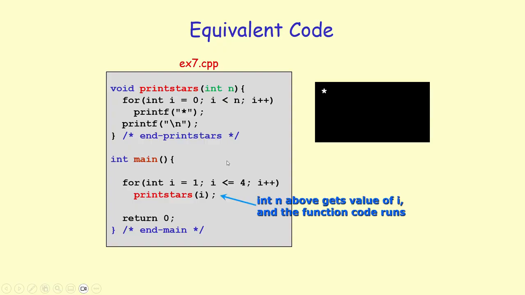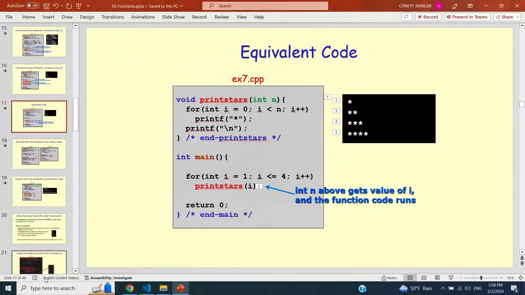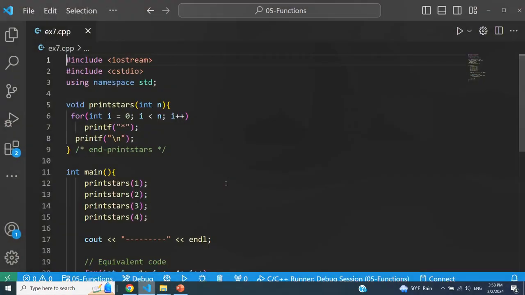So the first time when i is equal to 1, you're going to see one star on the screen. The second, at the second iteration of the loop, we're going to see 2 stars. At the third iteration, you're going to see 3 stars. And at the fourth iteration, you're going to see 4 stars. This is example 7. So let's go there.